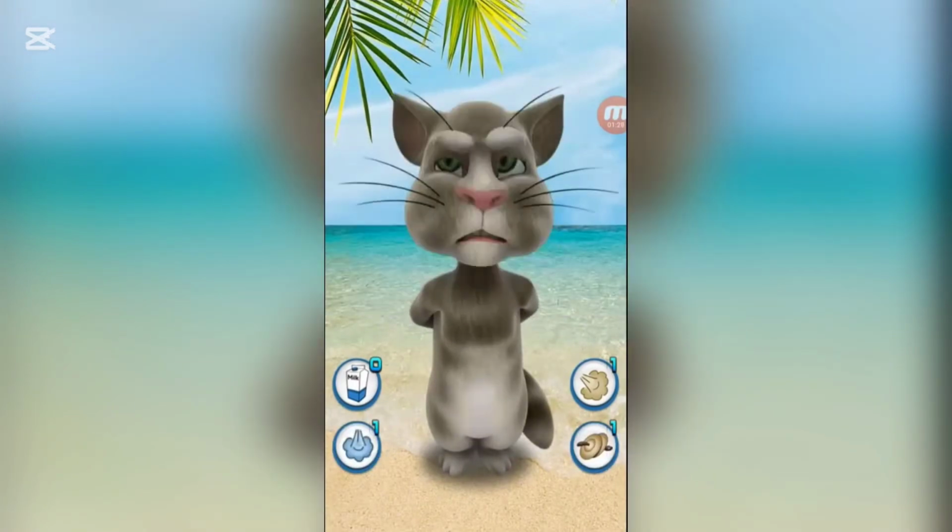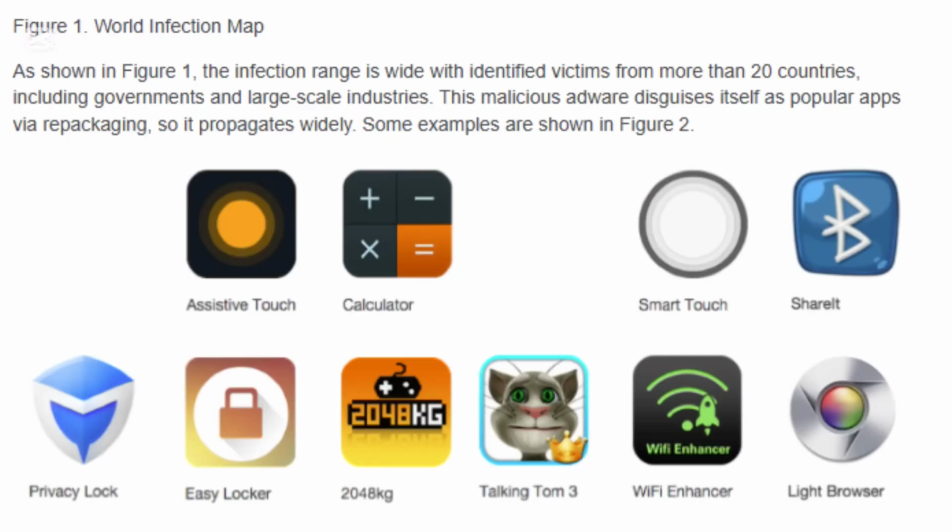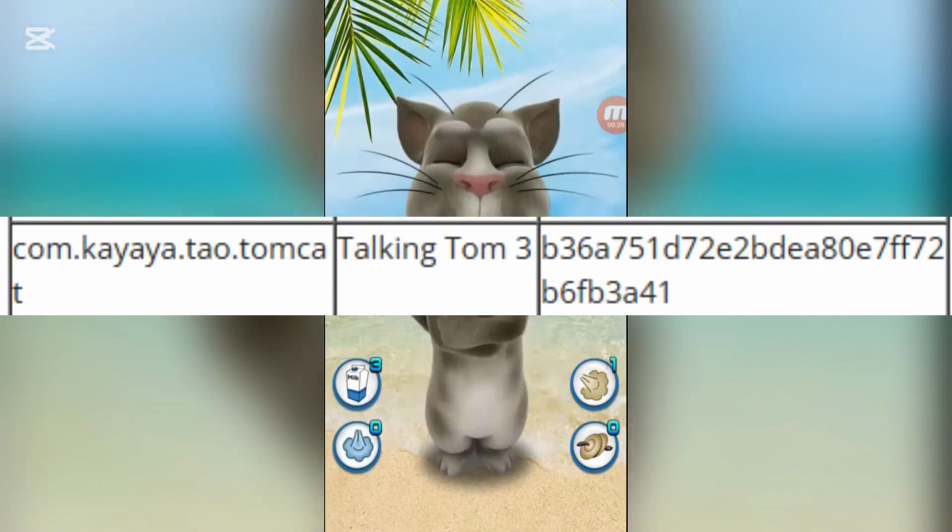The Camogie virus ended up infecting over 20 countries, as you can see from this map, and when you scroll down a bit, you can see the Talking Tom 3 app and the list of apps that contain the Camogie virus. There's also other news articles that contain the app's package name in a list of apps that were confirmed to contain the Camogie virus.